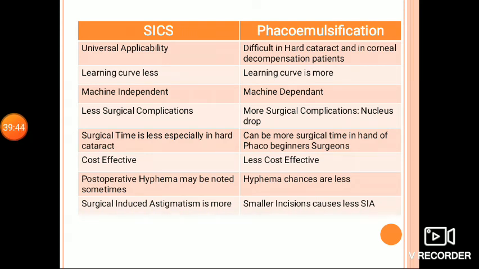The biggest advantage of SICS is that it is not machine dependent and thus can be practiced anywhere without the basic instrument set. It causes fewer surgical complications. Disastrous complications like nucleus drop can occur in phacoemulsification, and phaco machine related complications like corneal burns due to excessive heat generated by the probe and iris chafing are not encountered in manual SICS.